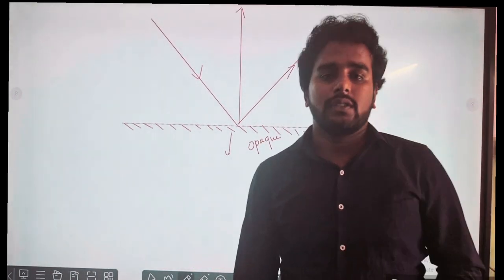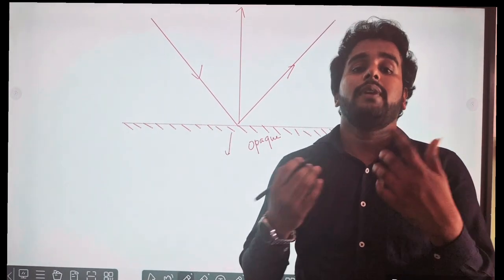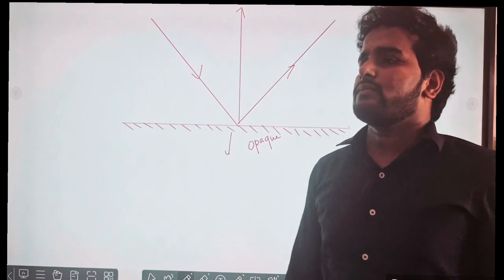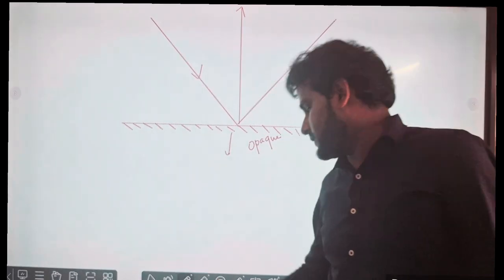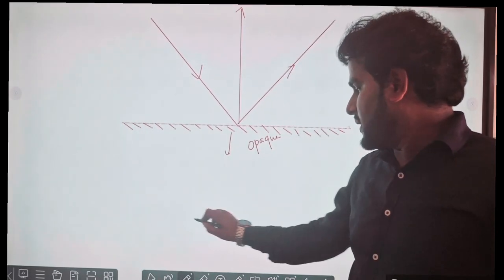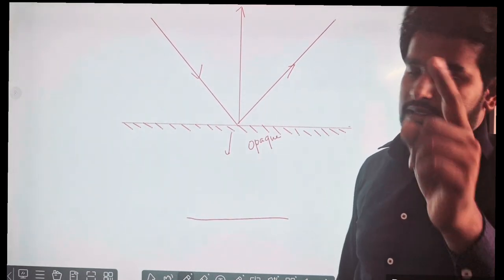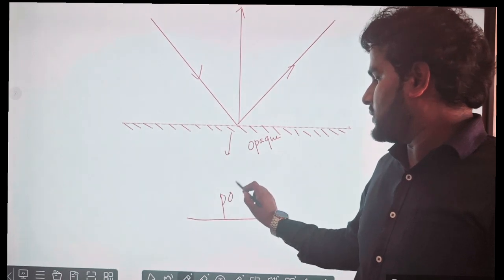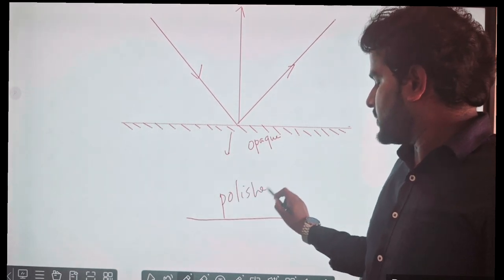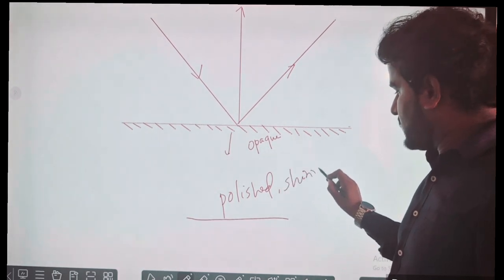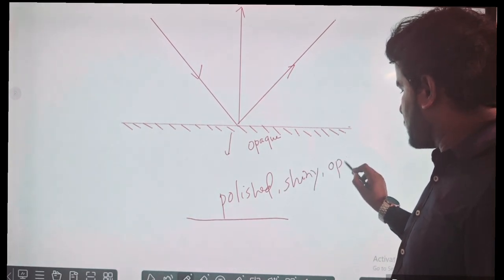This line helps us to understand the reflection in a better way, mathematically or conceptually. What are the basic needs of reflection? Reflection occurs on a surface. So what's the condition of the surface? First thing, it should be polished. It should be shiny, and it should be opaque.